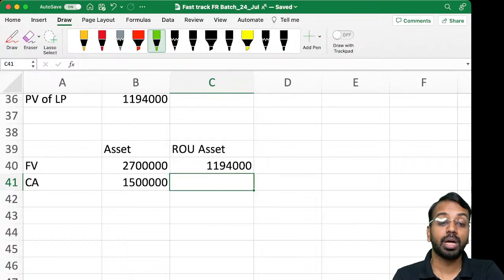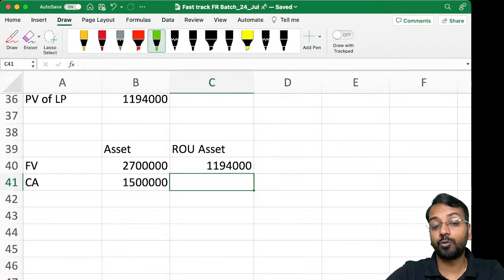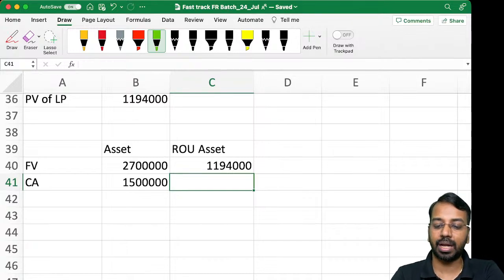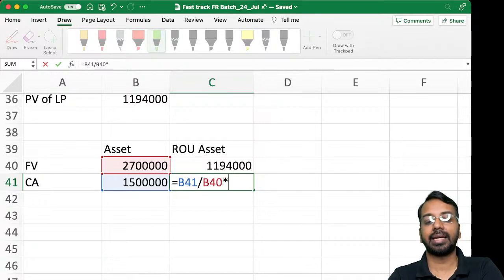So, what is the carrying amount? Carrying amount is 15 lakhs, which means when I have to de-recognize the asset, I will not de-recognize the full 15 lakhs. I have an asset worth 15 lakhs. I have transferred 27 lakhs and I have got back the right to use 11,94,000.